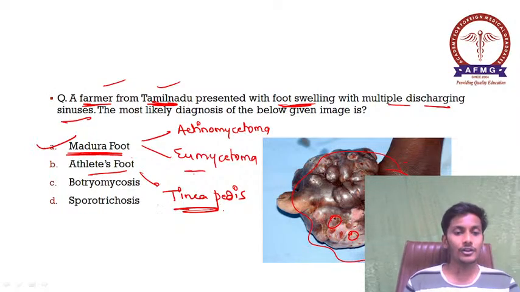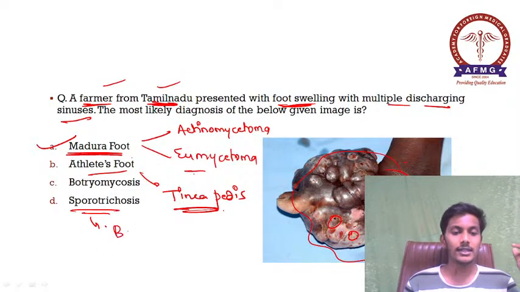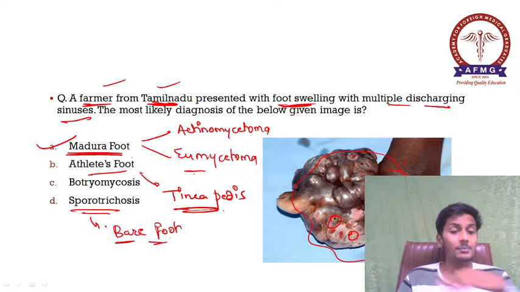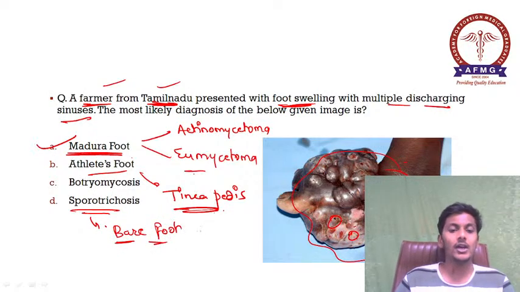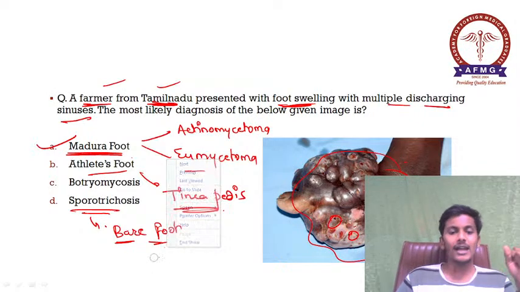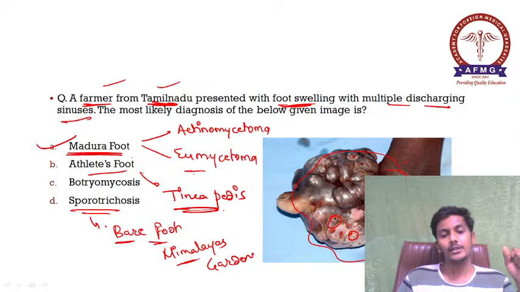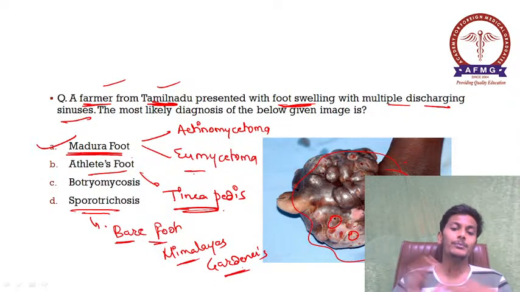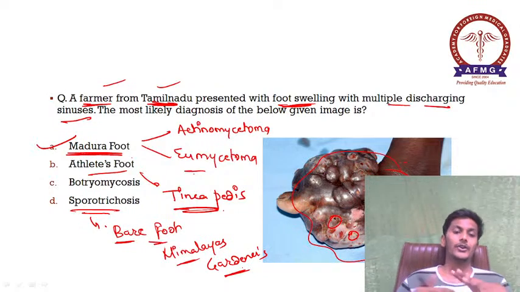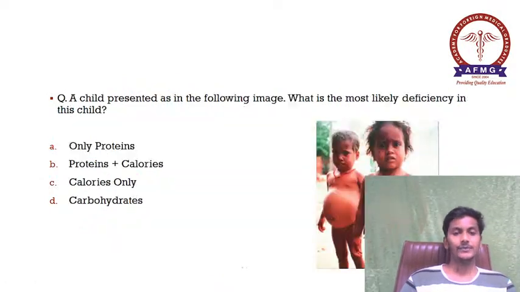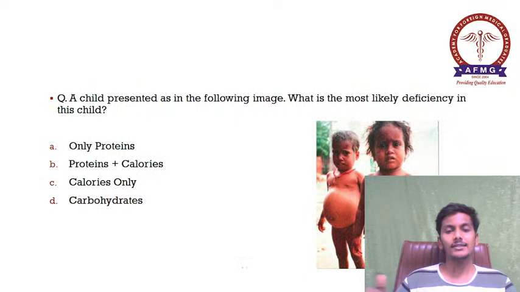Okay, and sporotrichosis, many people confuse it with this. Please remember, sporotrichosis is seen in barefoot individuals who walk barefoot. Okay, mostly in and around the Himalayas. Please remember, ये classical case कैसी होगी? In and around the Himalayas or in a gardener. Okay, so please remember, sporotrichosis case would mostly present as a thorn prick injury. Okay, so important one.